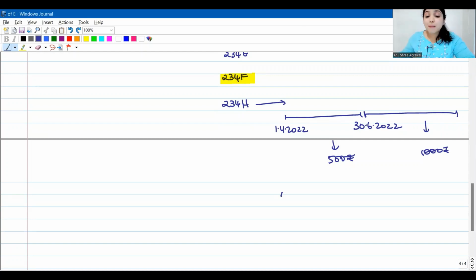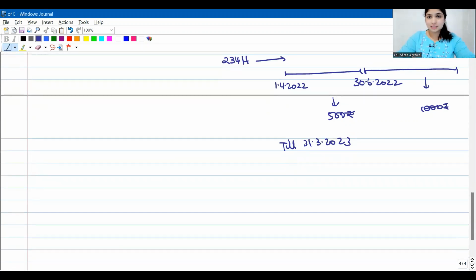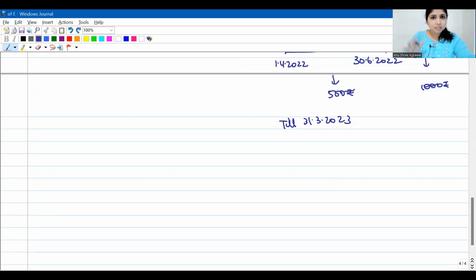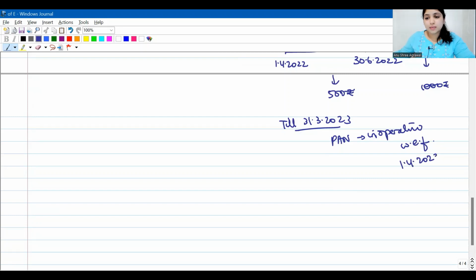Now, in case by till 31st March 2023 also, if you did not link, then it will become a little serious. Actually, you're supposed to link till when? 31st March 2022. If you don't link till 31st March 2022, but at least if you link after that, you will have to pay fees. 500 rupees fees till 30th June. After 30th June, 1000 rupees. But till 31st March 2023 also, if you don't link, then your PAN will become inoperative. Your PAN will become inoperative with effect from 1st April 2023.